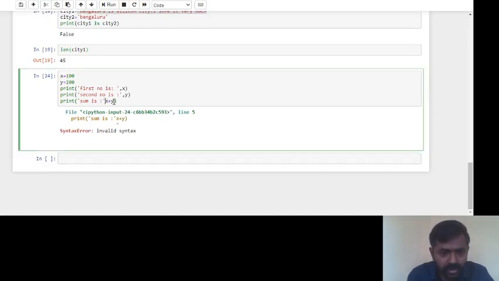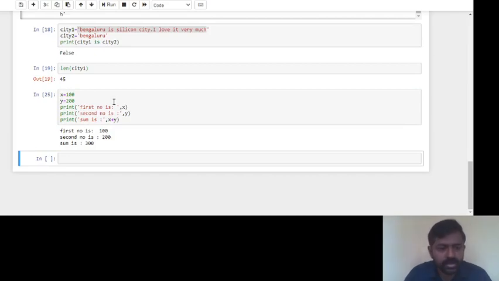So what is the mistake here? I did not give a comma, so shift enter. So the sum is 300. Now we will write a simple program for average.